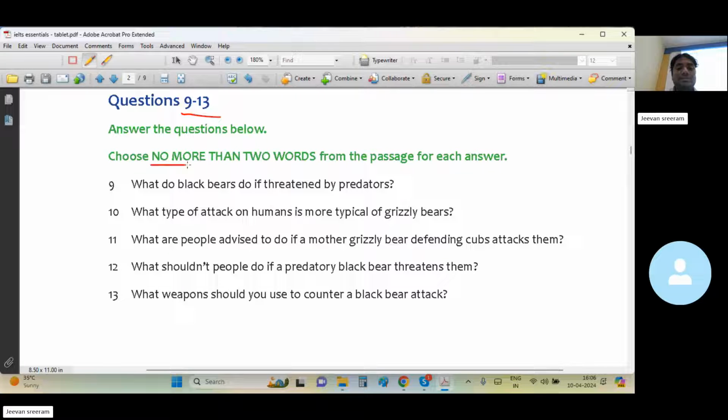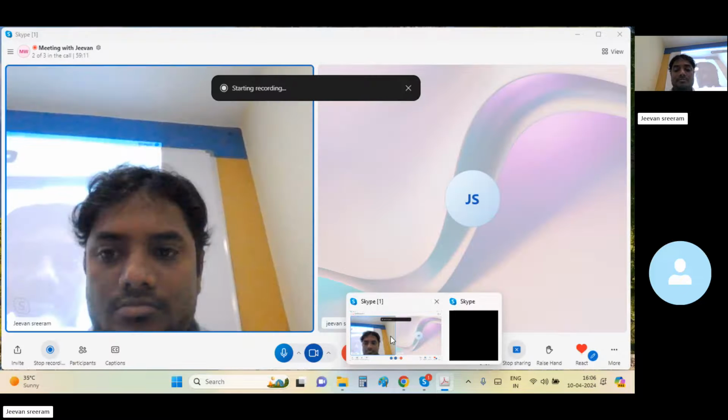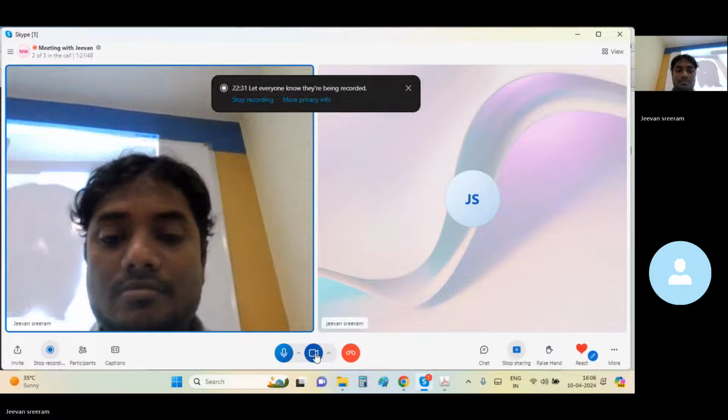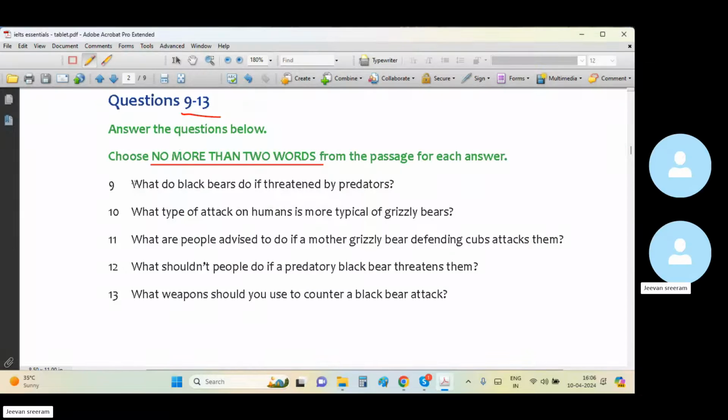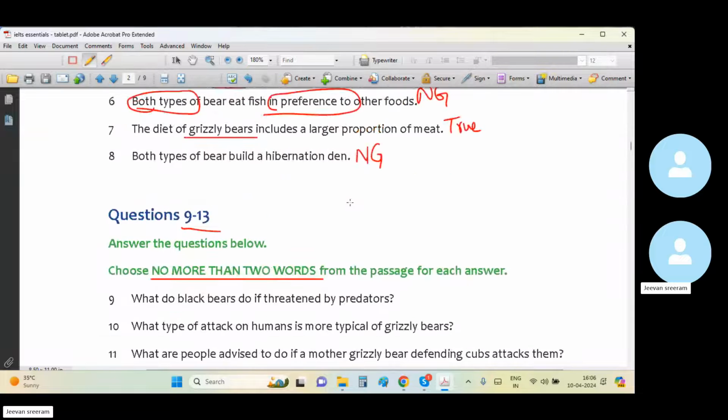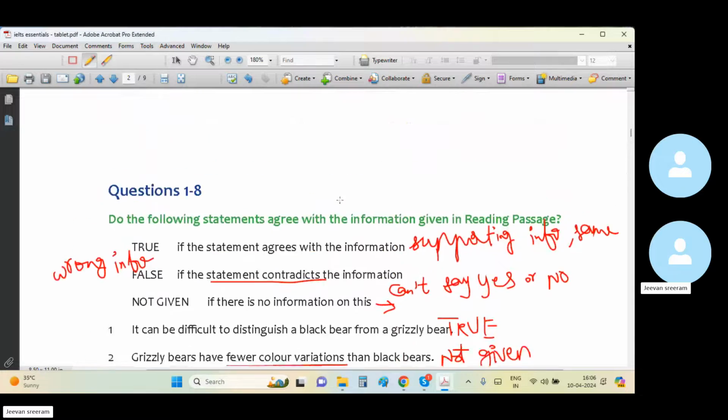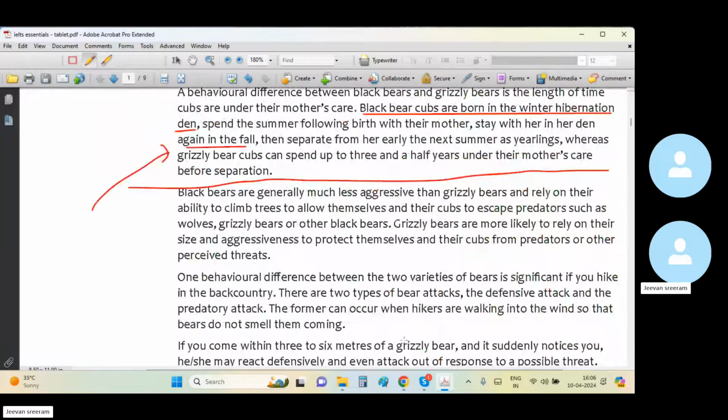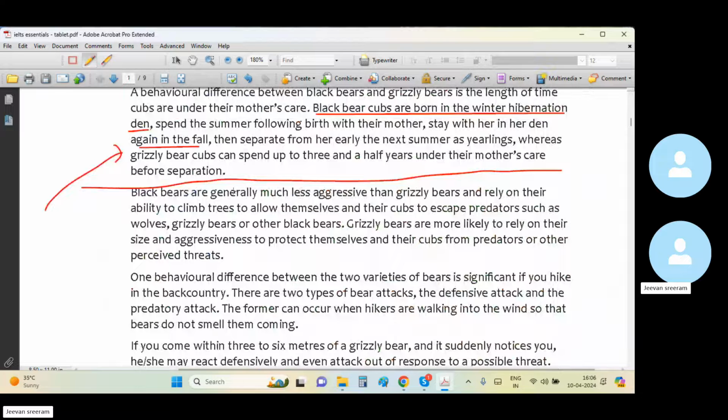What do black bears do if threatened by predators? There has been a clear restriction: not more than 2 words from the passage.